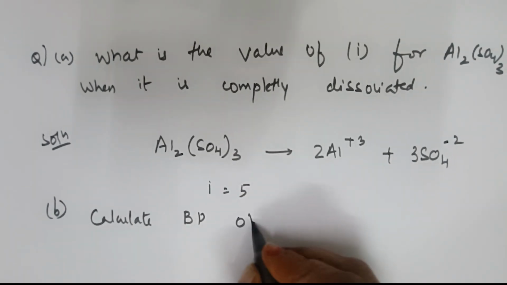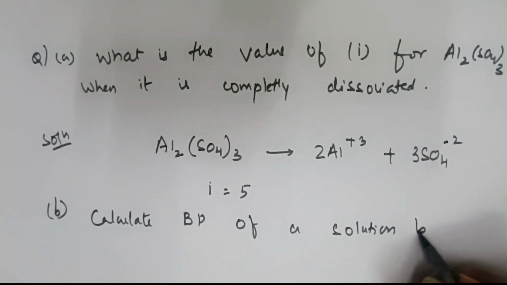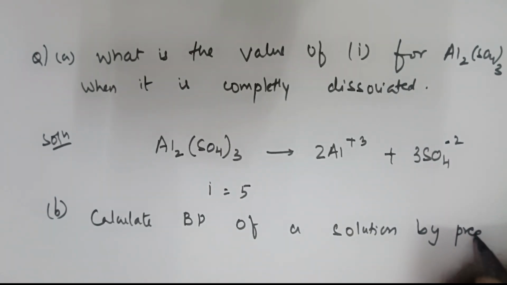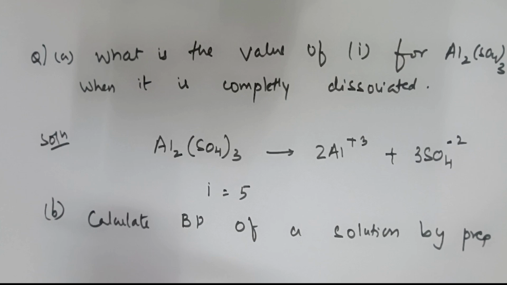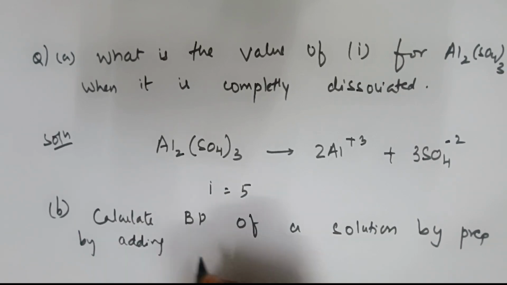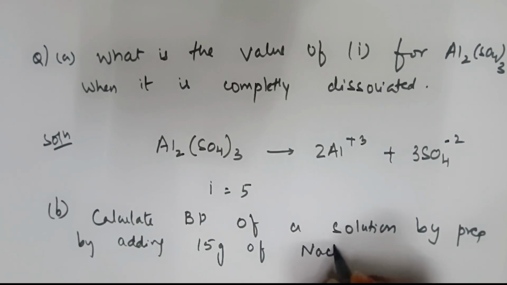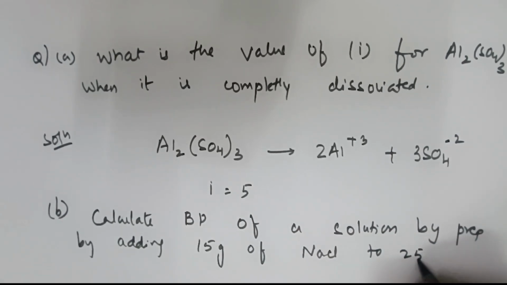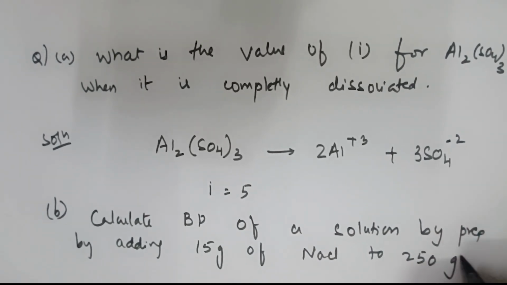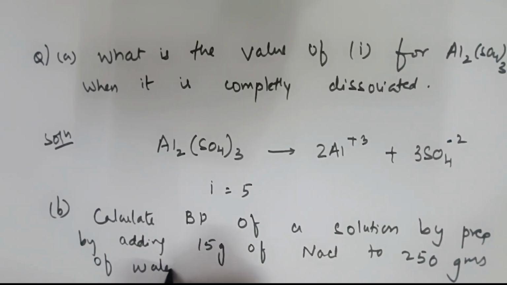Calculate boiling point of a solution which is prepared by adding 15 grams of NaCl to 250 grams of water. Okay, 250 grams of water.